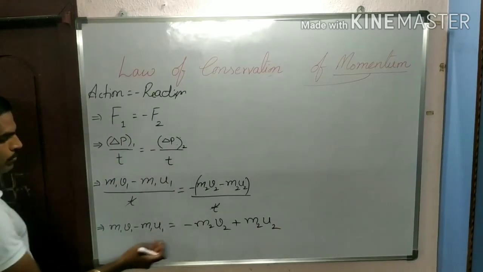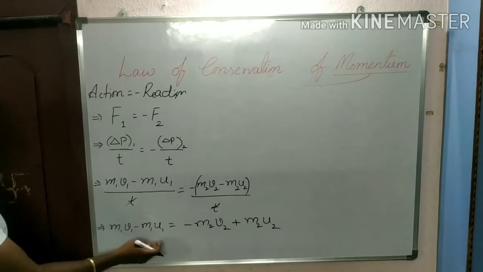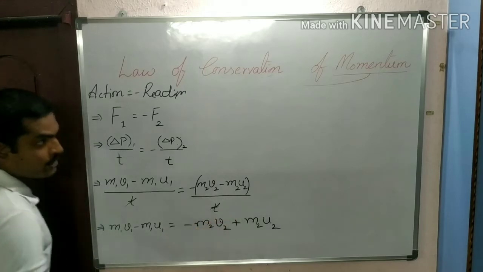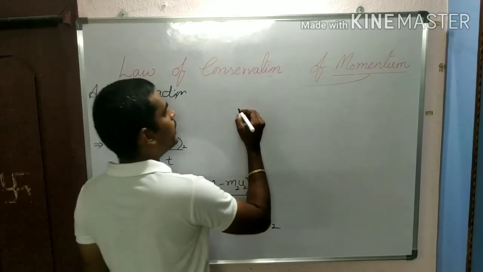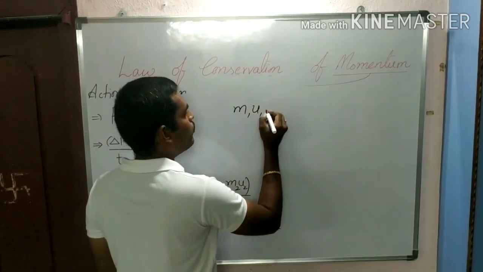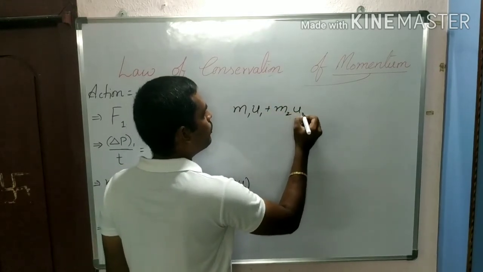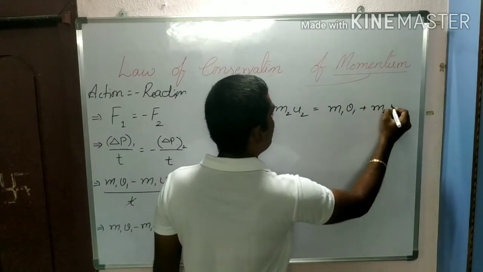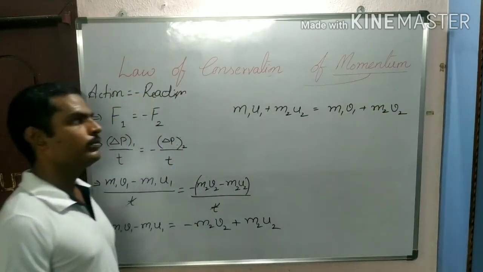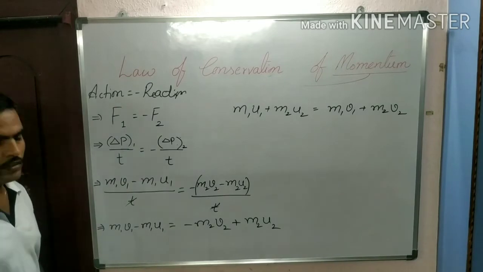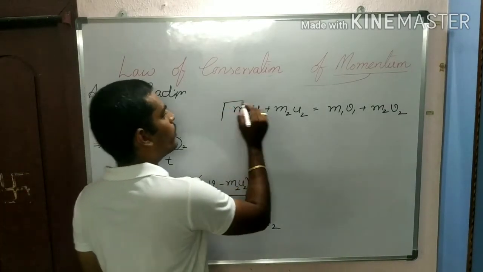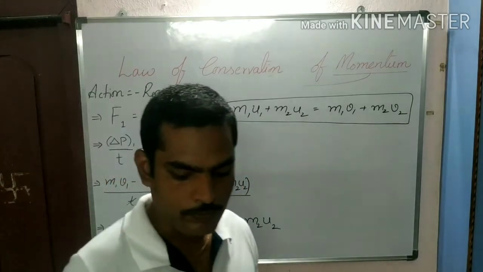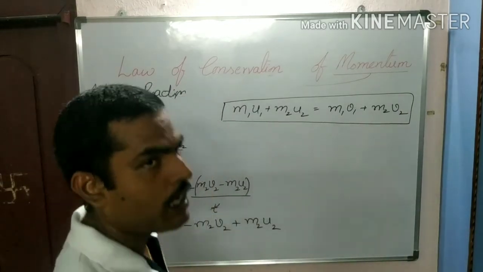Take this m2 v2 term here, and it becomes m1 v1 plus m2 v2. Take this m1 u1 term there, it becomes m1 u1 plus m2 u2. So for our comfort, I will write this as m1 u1 plus m2 u2 is equal to m1 v1 plus m2 v2. This is known as the law of conservation of momentum. How do we define this law?